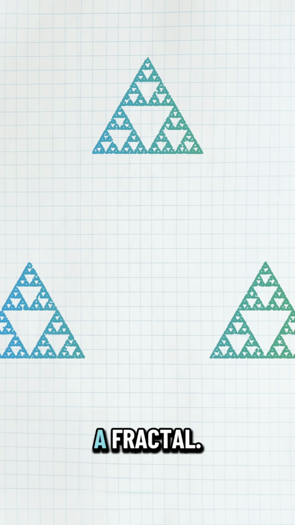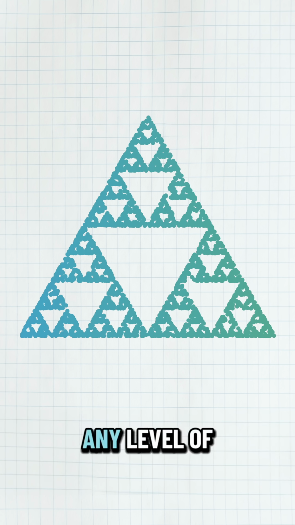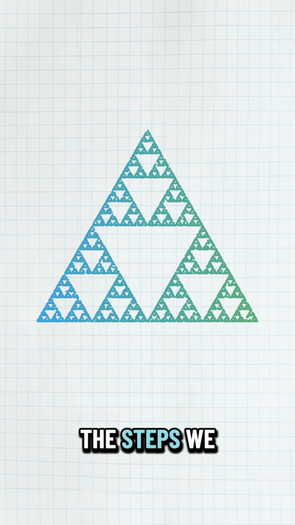Sierpiński's triangle is a fractal. What that means is that at any level of zooming in on the shape, we'll see the same shape we started with. This property is called self-similarity. The steps we use to create Sierpiński's triangle in this case have a special name. It's called the chaos game.